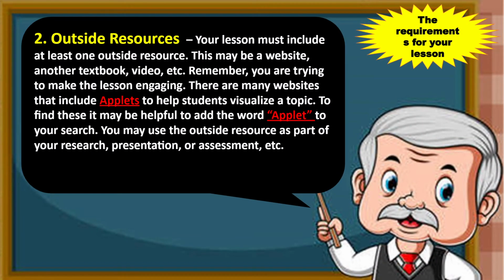2. Outside resources. Your lesson must include at least one outside resource. This may be a website, another textbook, video, etc. Remember, you're trying to make the lesson engaging. There are many websites that include applets to help students visualize the topic. To find these, it may be helpful to add the word applet to your search. You may use the outside resource as a part of your research, presentation, or assessment, etc.